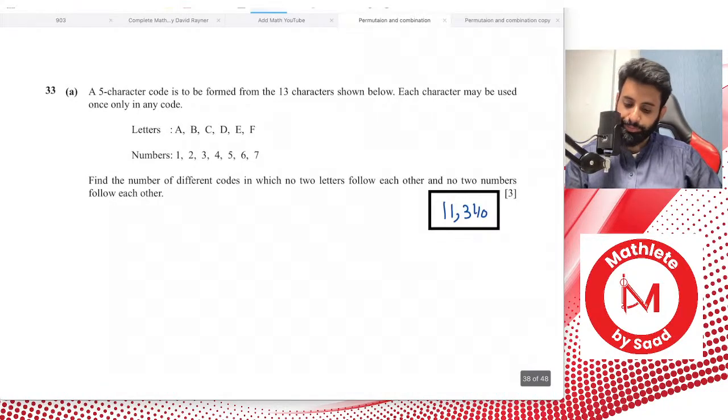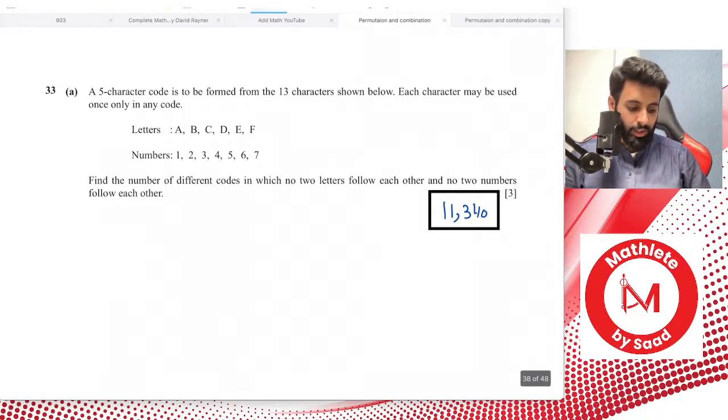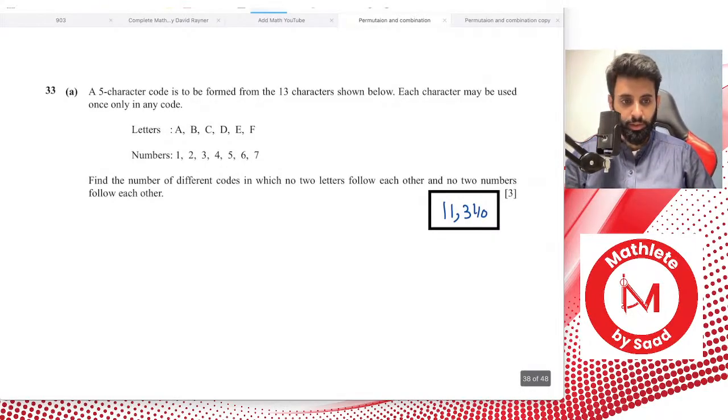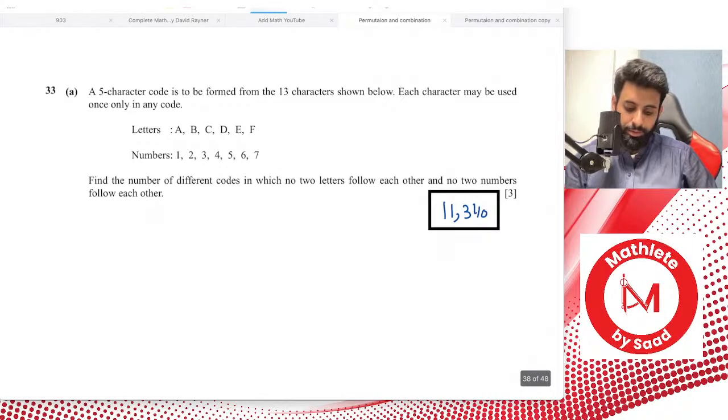Let's see what it says. It says a 5-character code is to be formed from 13 characters shown below. Each character may be used only once in a code. Letters A, B, C, D, E, F. The numbers are from 1 to 7.